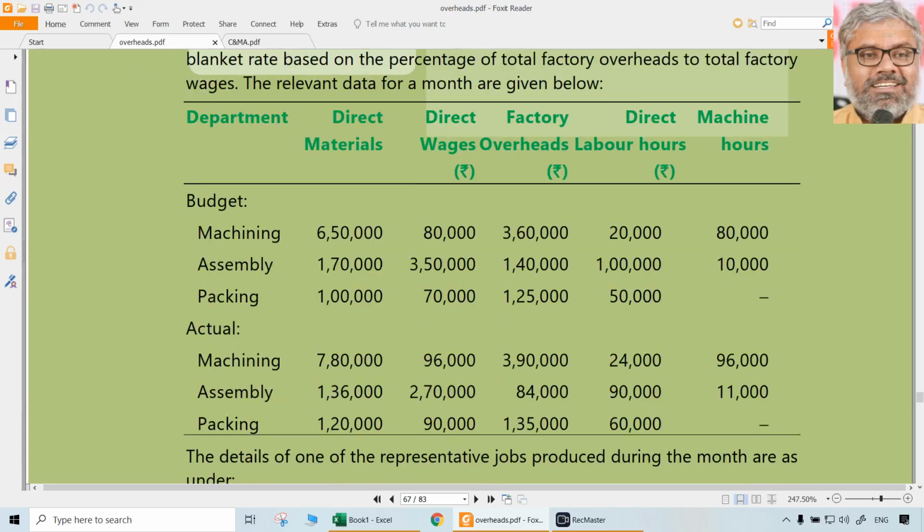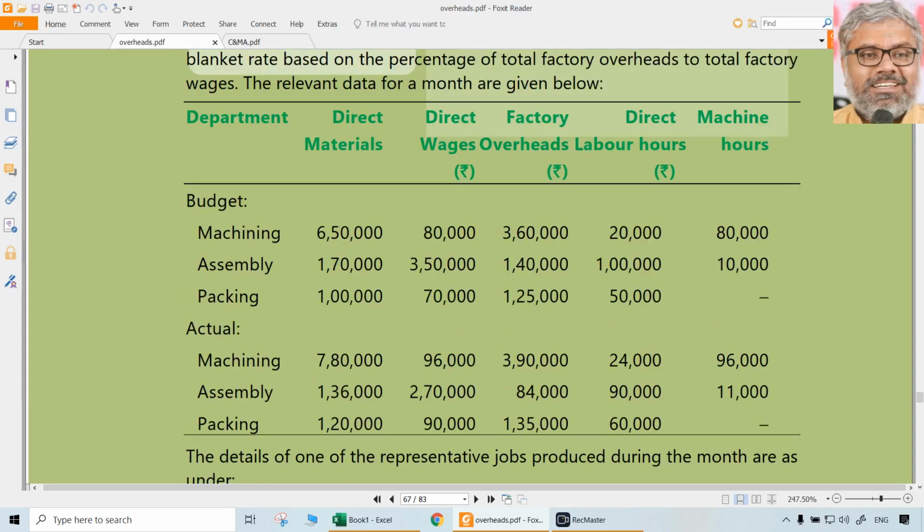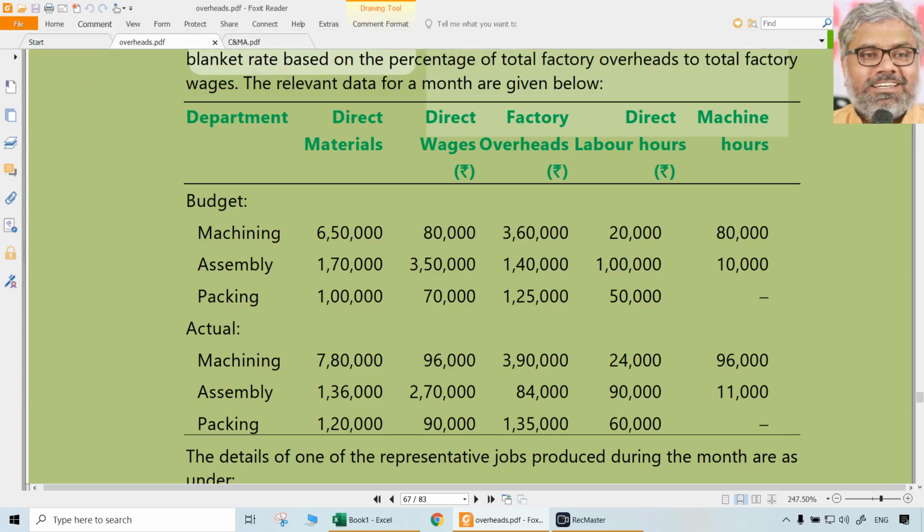But now the relevant data for the month is given. Budgets and actuals both are given. Direct material, direct wages, factory overheads, direct labor hours, machine hours are also given. Direct labor hours is not rupees. This rupees should not be there here. So don't get confused here in the question. This is not rupees.